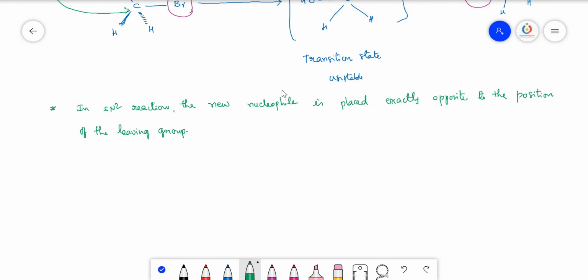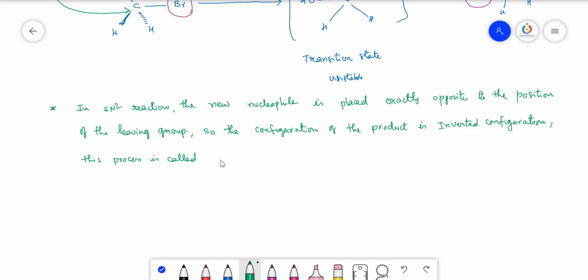So automatically when we are getting the inverted configuration, the configuration of the product is inverted configuration, and this process is called Walden inversion.